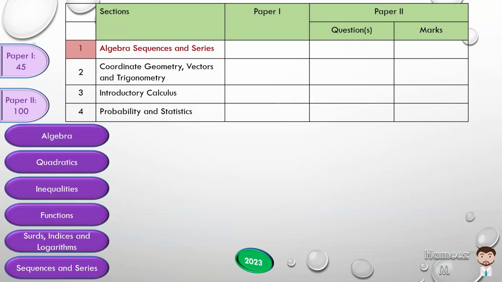In terms of assessment, in paper 1, the multiple choice paper, there are 20 questions that cover section 1 out of the 45. 2 of them are on algebra. 3 questions will be coming on quadratics. 2 questions on inequalities. 4 on functions. 5 on surds, indices, and logarithms. And 4 on sequences and series.